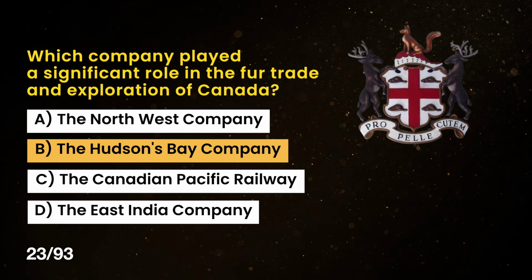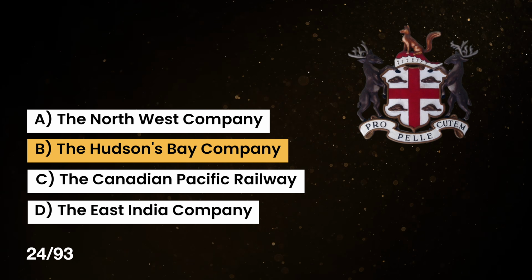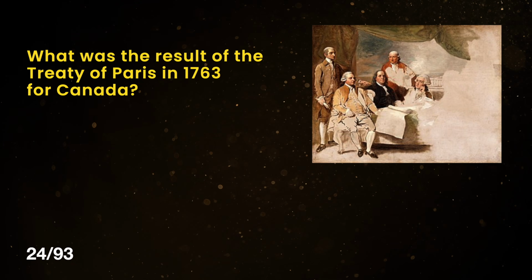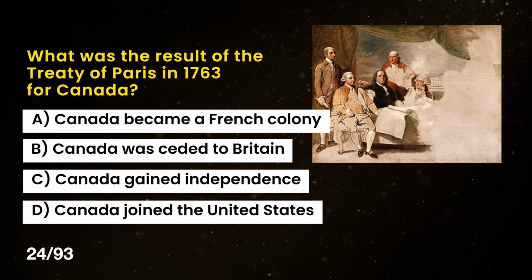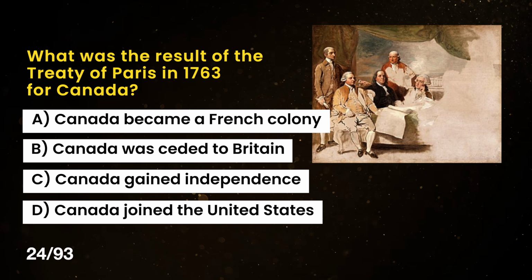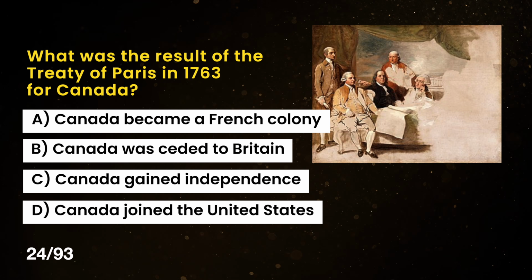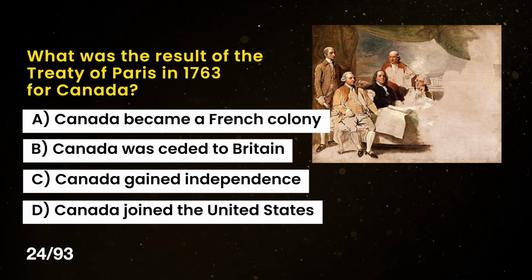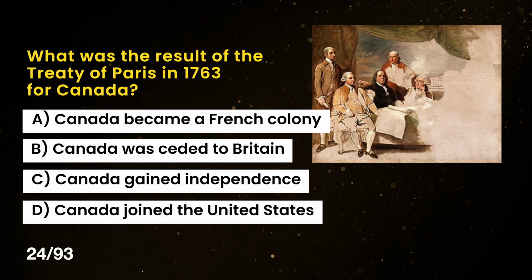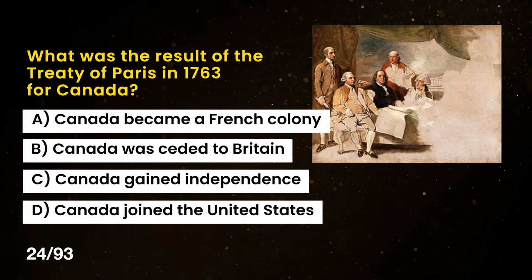The correct answer is B. The Hudson's Bay Company. What was the result of the Treaty of Paris in 1763 for Canada? A. Canada became a French colony. B. Canada was ceded to Britain. C. Canada gained independence. D. Canada joined the United States.